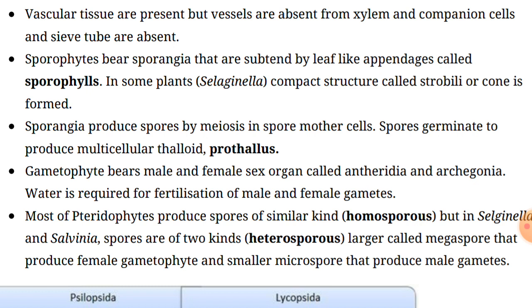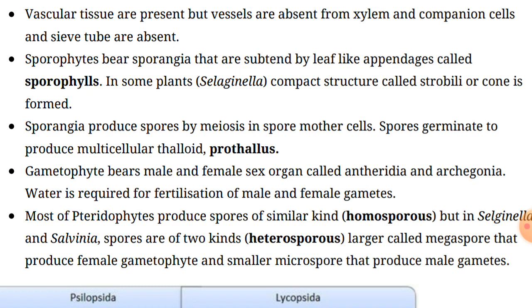You must memorize that sporangia produce spores with the help of meiosis, cell division taking place in the spore mother cells, and these spores germinate to produce the multicellular thalloid structure known as prothallus, right?